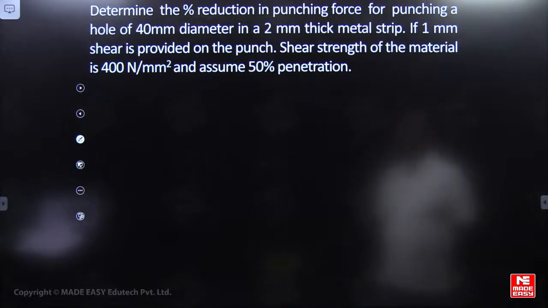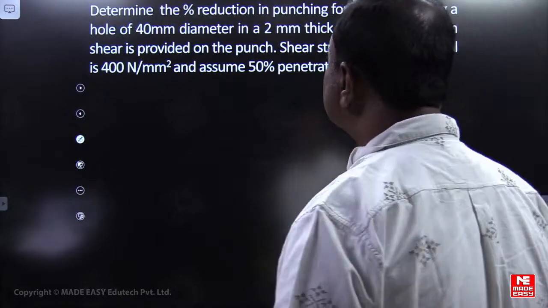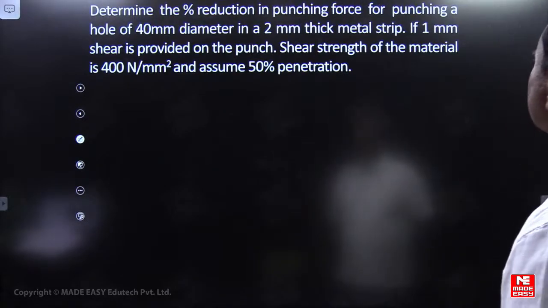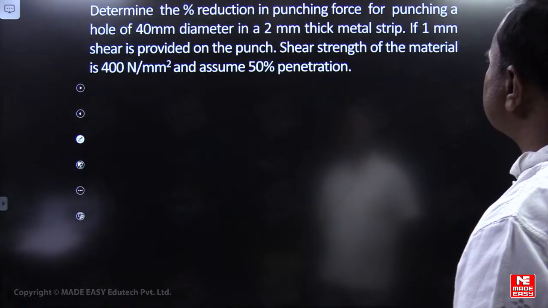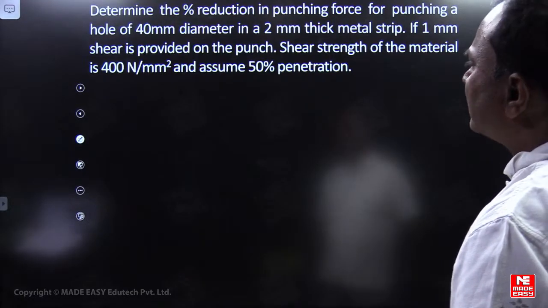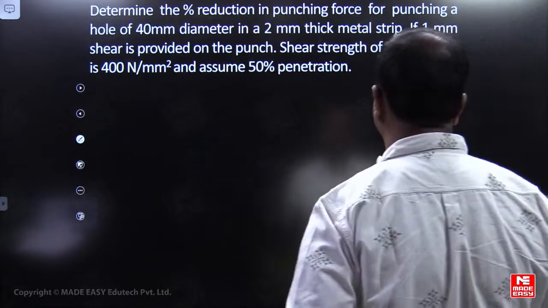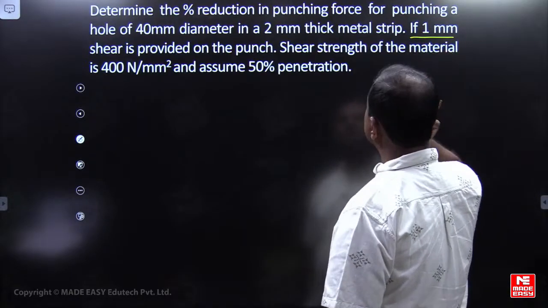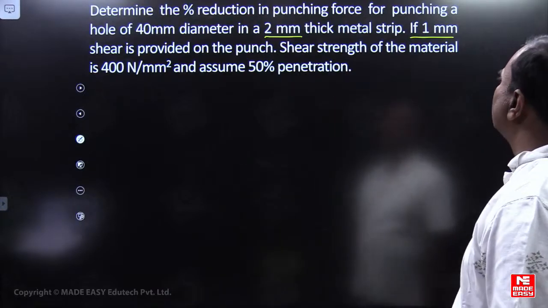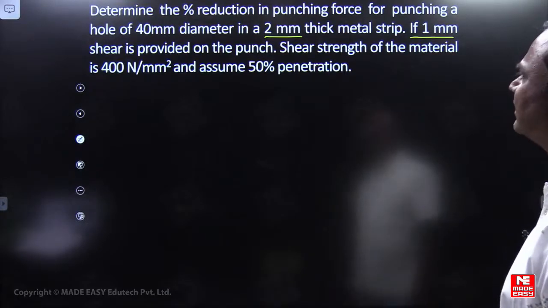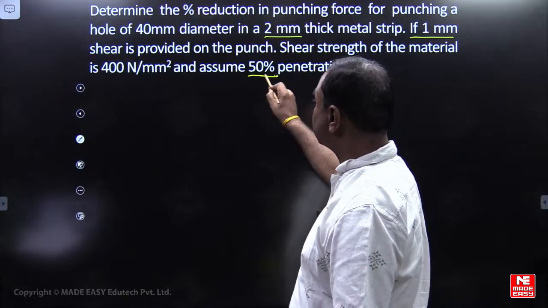Determine the percentage reduction in punching force for punching a hole of 40 mm diameter in a 2 mm thick metal strip, if 1 mm shear is provided on the punch. The shear strength for the material is 400 Newton per mm square, and assume 50% penetration.